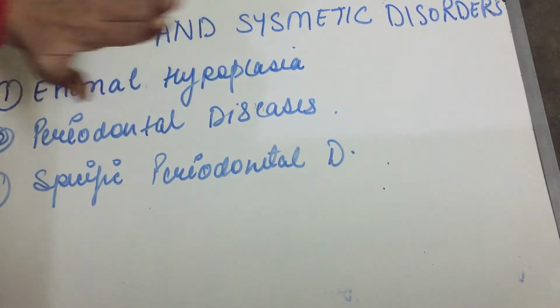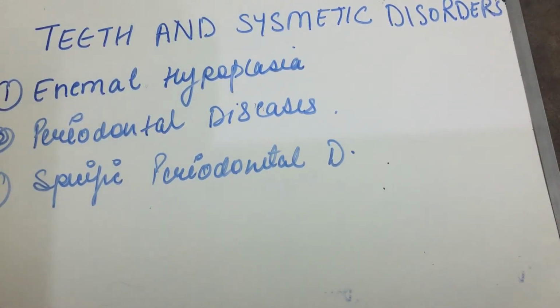see, there are some systematic disorders which can be associated with some teeth disorders. Or there can be some teeth disorders that correlate with or are present with some systematic disorders.